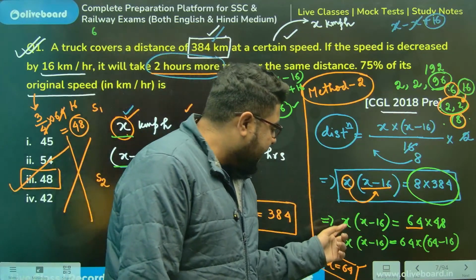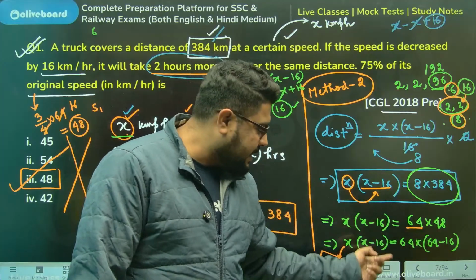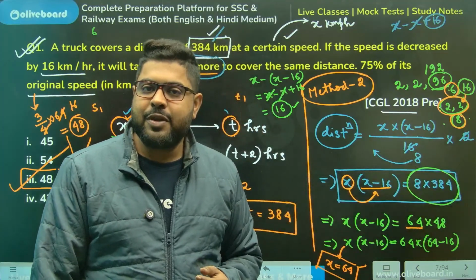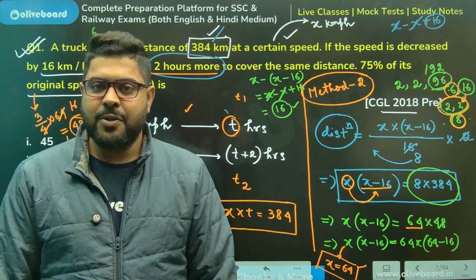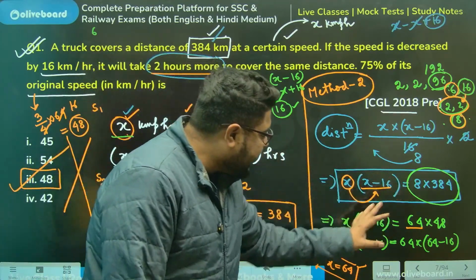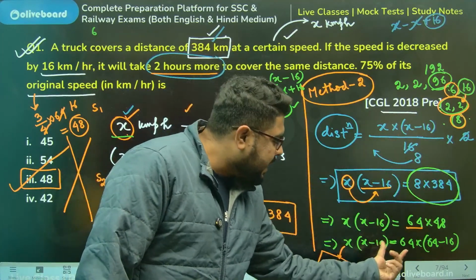So x into x minus 16 is equal to 64 into 64 minus 16. So x must be what? Comparing, x must be 64. You see, I could avoid the entire solution just by doing this bit.